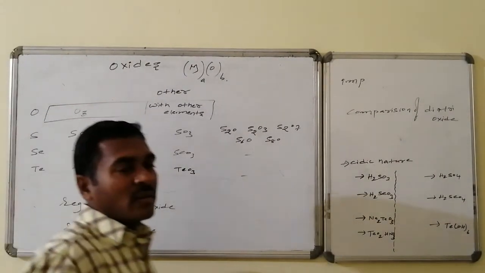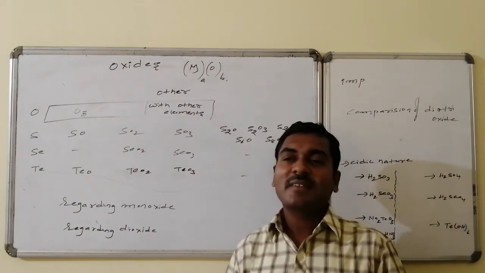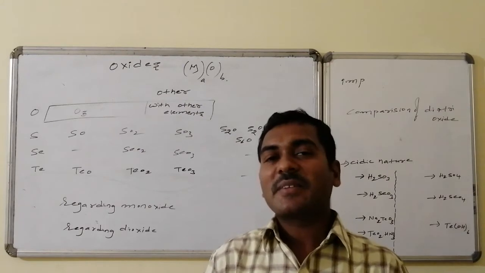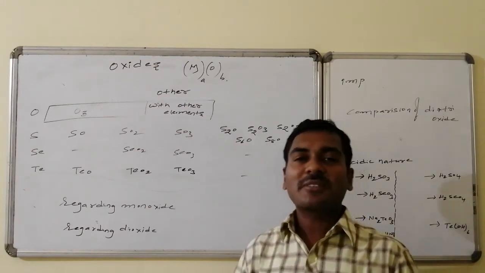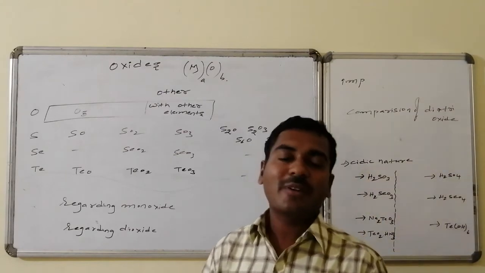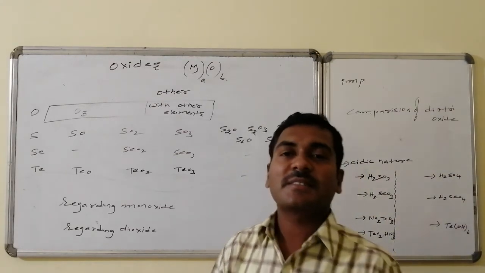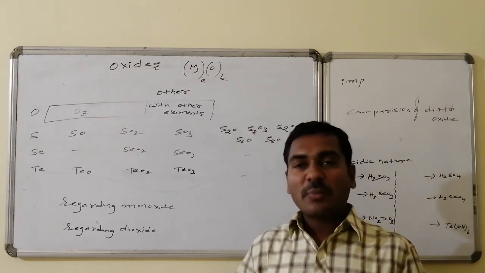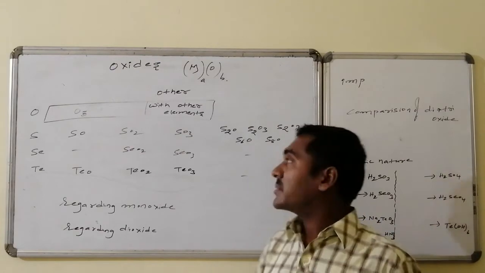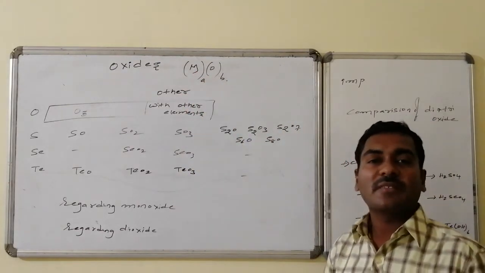Welcome friends. Let us have a discussion over the oxides of the 6th group elements, that is oxygen, sulfur, selenium, tellurium and polonium. Whereas polonium is radioactive, we never involve polonium and the polonium oxides as an active part of our discussion. So the general chemical combination is 6th group elements with oxygen. Therefore we can write it as M subscript A followed by O subscript B.